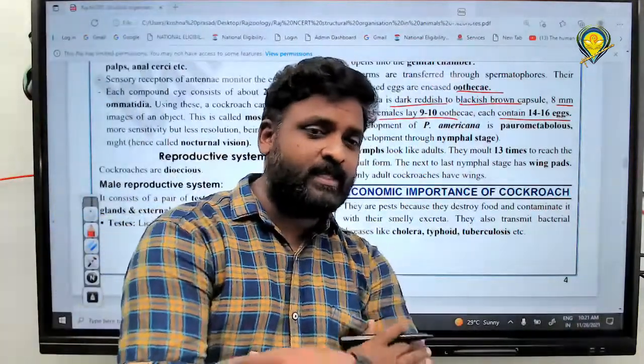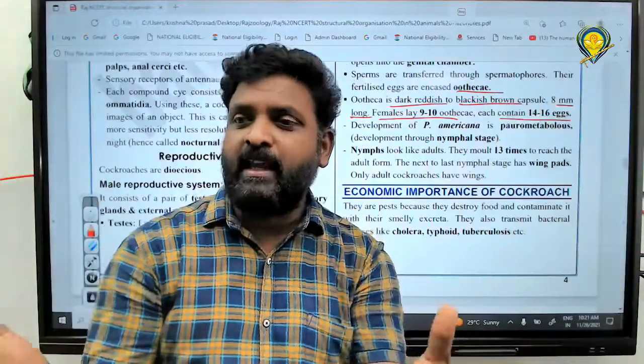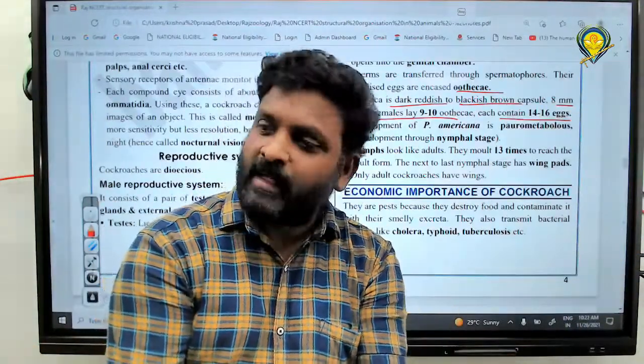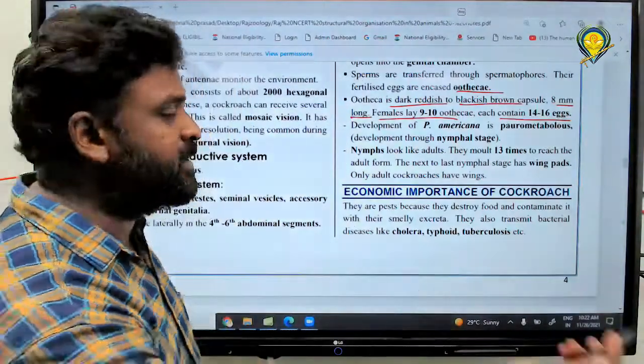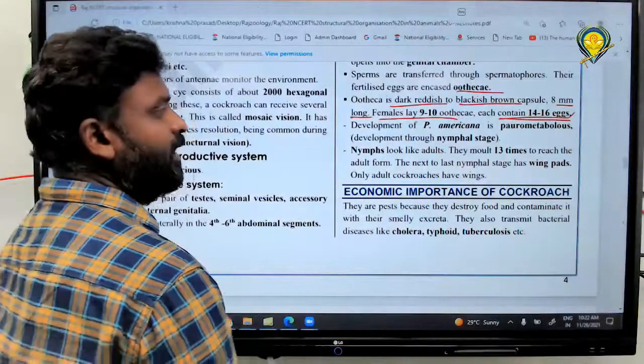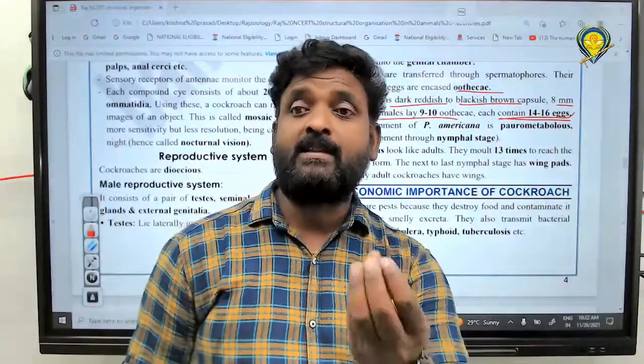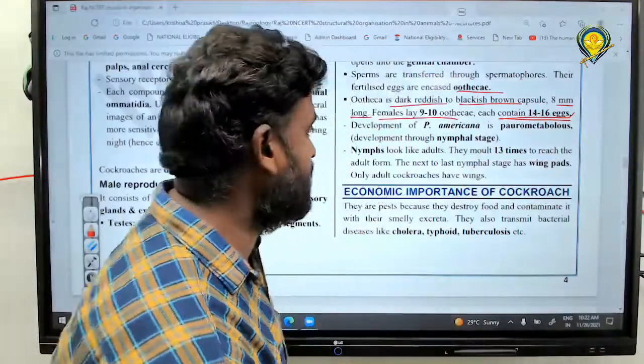On what basis are you saying 16? Because each ovary releases 8 ova, correct? Totally 16. Hence they are mentioning an average of 14 to 16 eggs, right? And these eggs are not ordinary normal eggs. They are fertilized eggs. Right. Next one.